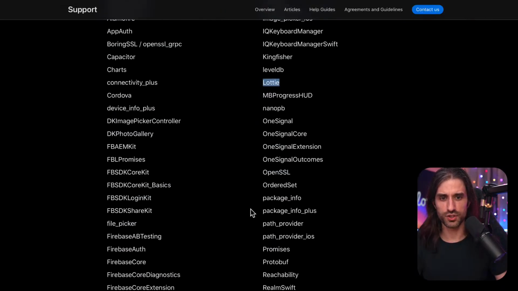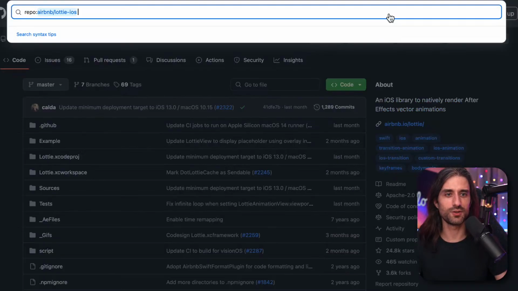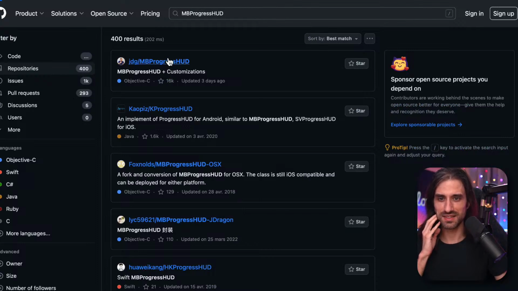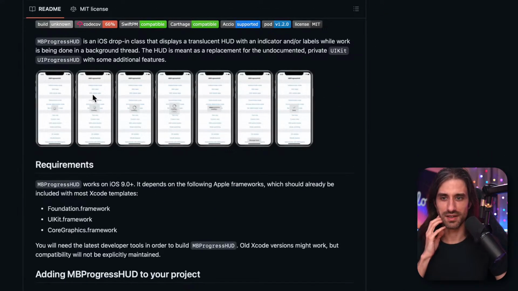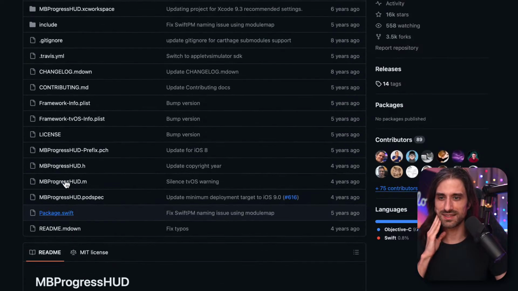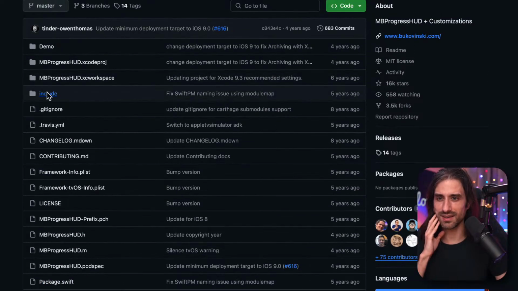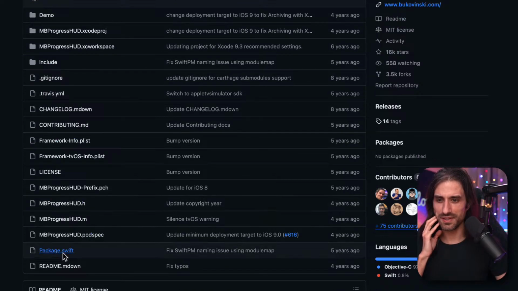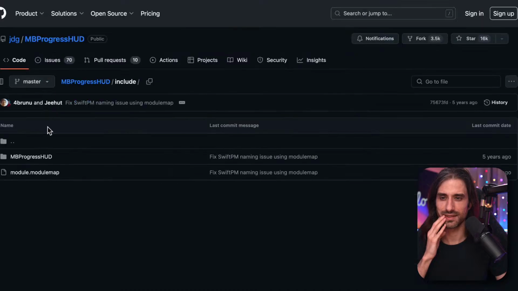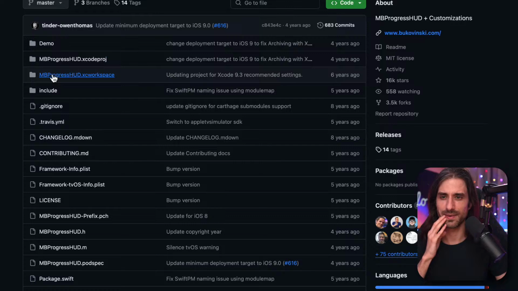Let's see another one I wanted to check. Oh yes, I wanted to check MBProgressHUD, because this one, if it tracked you, I would be so surprised, but I don't think it does. So let's see. Is it the one that I remembered? Yes, it's the one that shows the blocking loader. And so let's see, where is the privacy stuff? So no, it's not here. There is one, but it's the workspace, so it's not that.